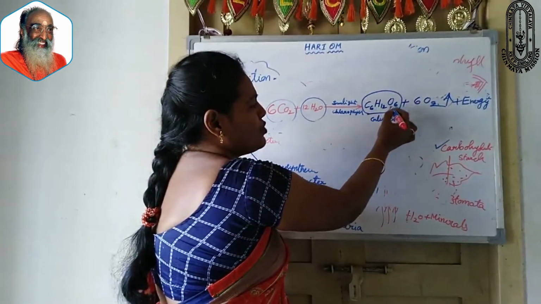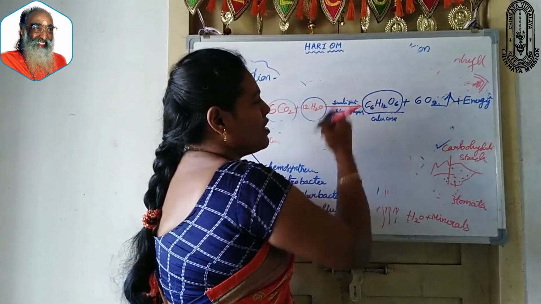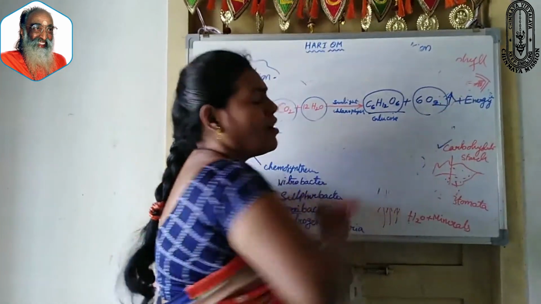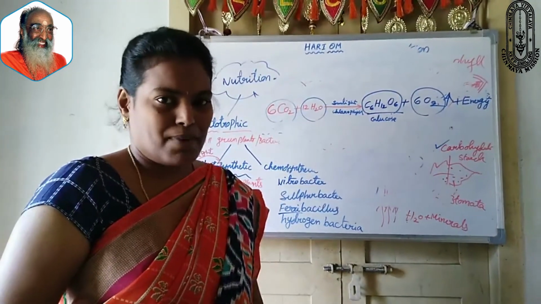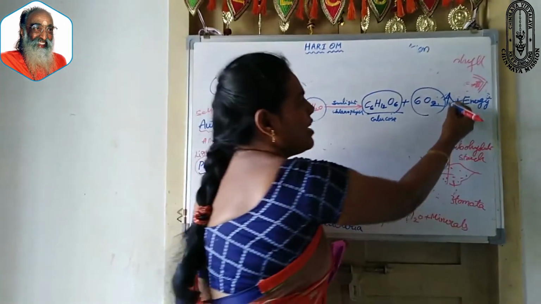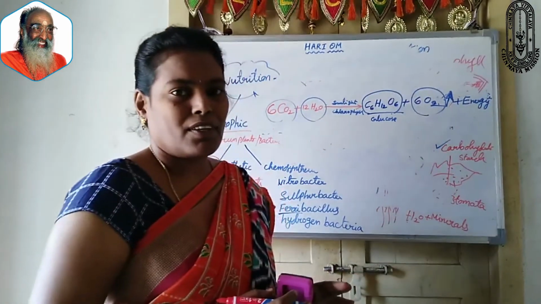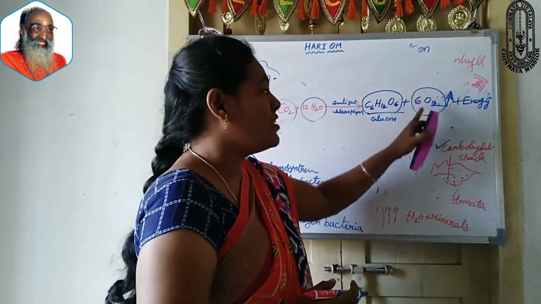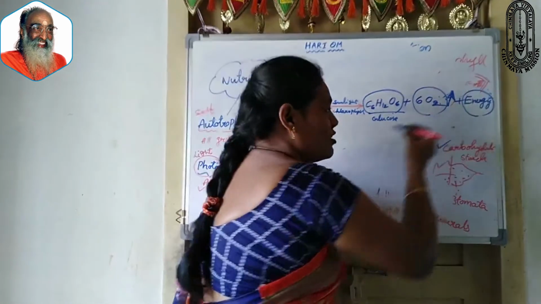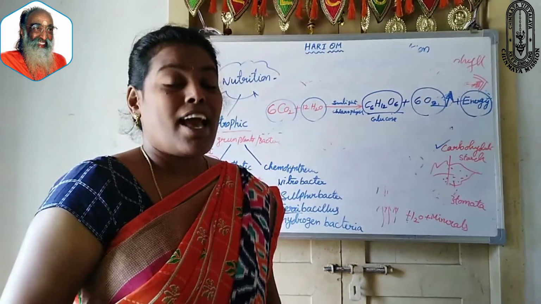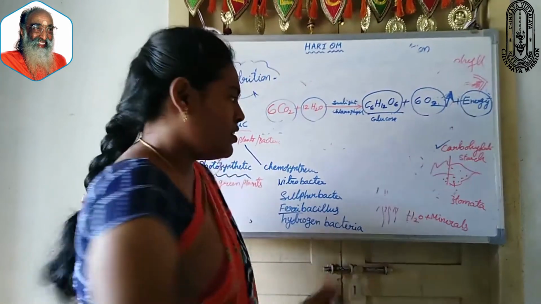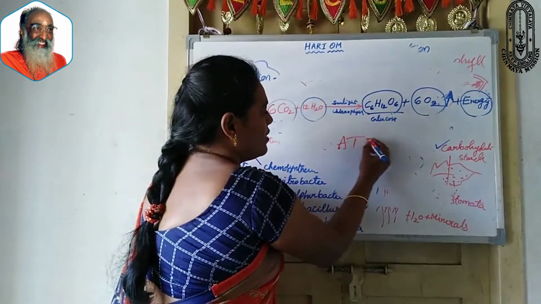Glucose, C6H12O6. Along with this compound, oxygen is also released from the plant in gaseous form. That's why I have given here the upward arrow. And along with these two, energy is also produced. Energy is produced and stored in the form of ATP.